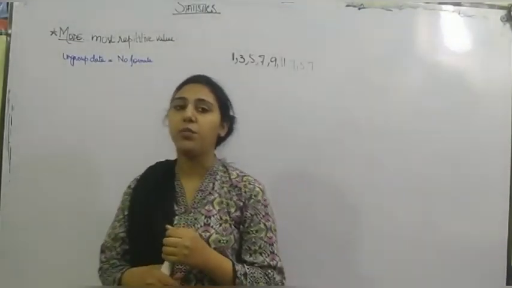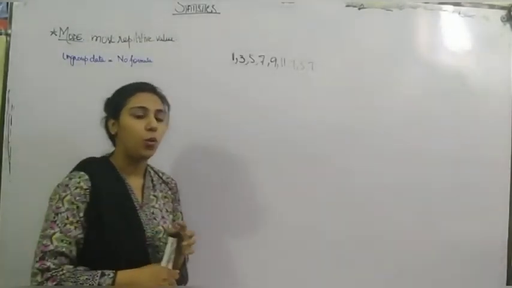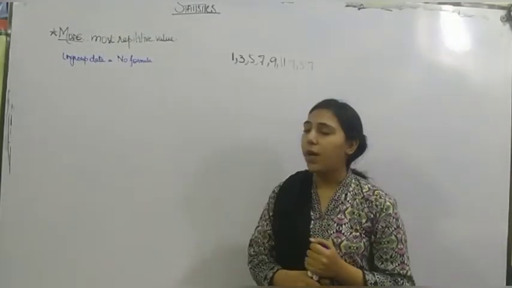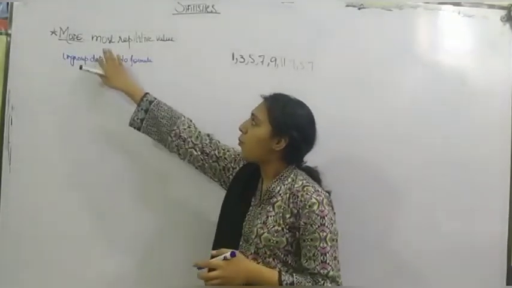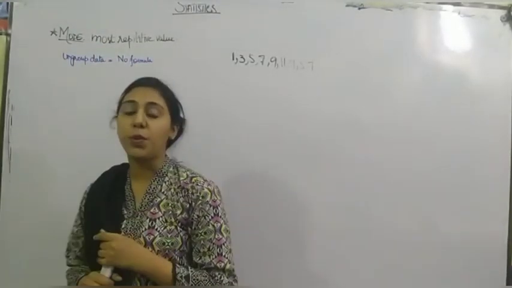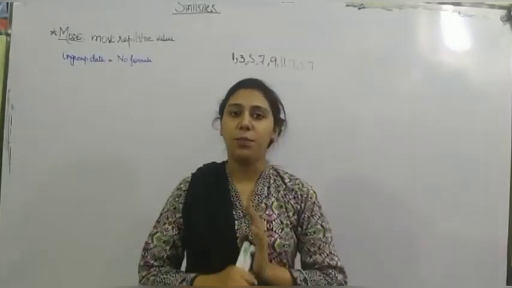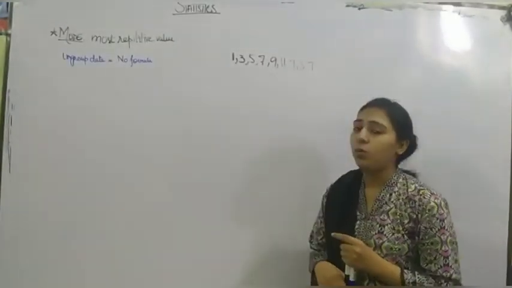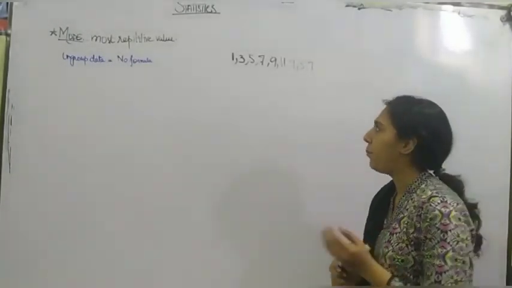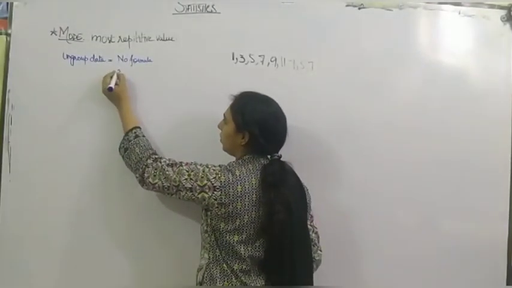So a question arises: can we take 5 as well in our mode? To answer that, no. There cannot be 2 modes. Why? Because it is the most repetitive value. Most is the superlative degree, which means only one can be the mode. So only 7 is going to be our mode for this ungrouped data because it is the most repetitive value.